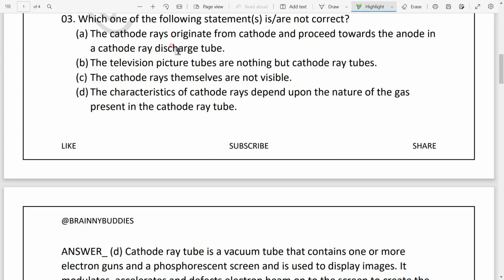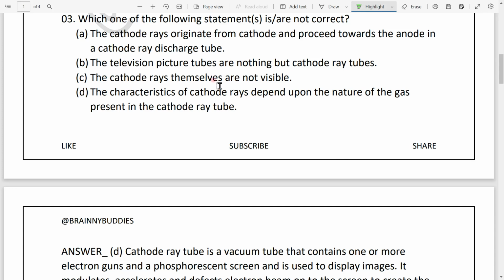So it's not the answer. Now, the television picture tubes are nothing but cathode ray tubes. Yes, because a cathode ray tube is used for displaying images. So this option is also correct. Now, the cathode rays themselves are not visible. Of course, cathode rays are not visible. We cannot see cathode rays because they don't lie in the visible spectrum.